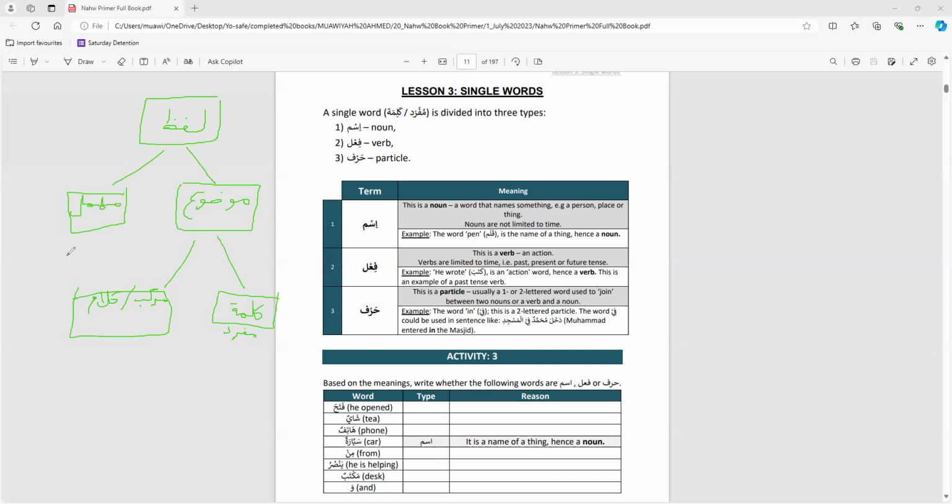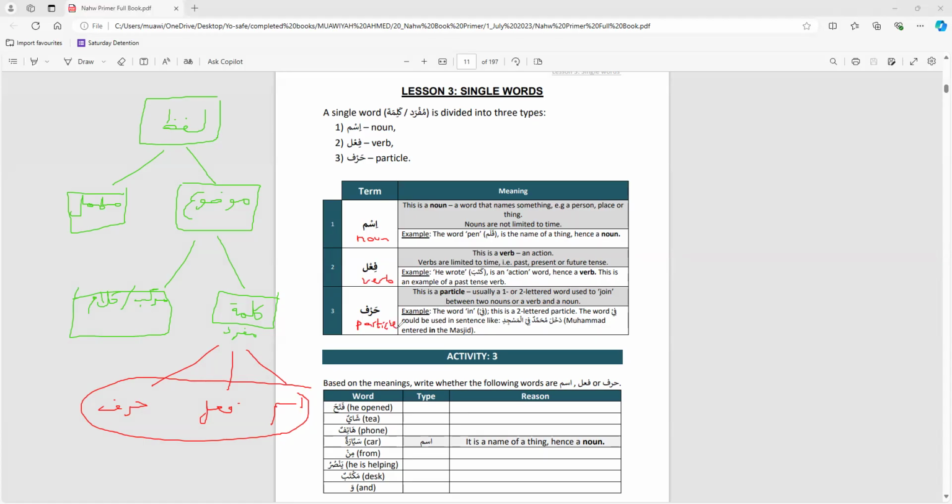Now in this lesson, we're going to focus more on the single words and the types of single words, which are ism, fa'al, and harf. So in this lesson, we're focusing on ism, fa'al, and harf. Ism is a noun, fa'al is a verb, and harf is what we call a particle.